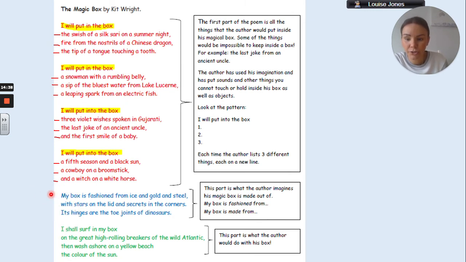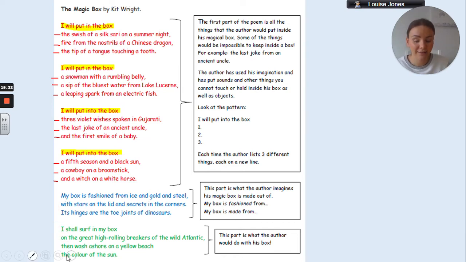Now we come down to this bit here in blue. This is where the author talks about what his magic box is made out of, and he's used the words, my box is fashioned from. And again, he's just used his imagination and gone with crazy things, like his box is made from ice and gold and steel. It's got stars on the lid and secrets in the corner. Well, it wouldn't actually be physically possible to put secrets in the corner because secrets isn't an object that you could hold, but it's his box. He's gone for it. Its hinges are the toe joints of dinosaurs. So again, he's playing around with what his box is made of.